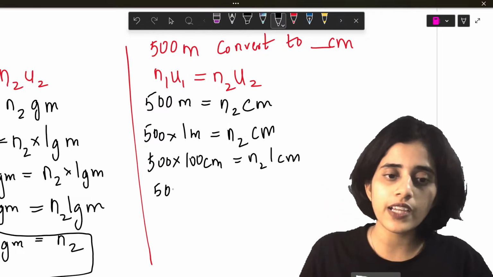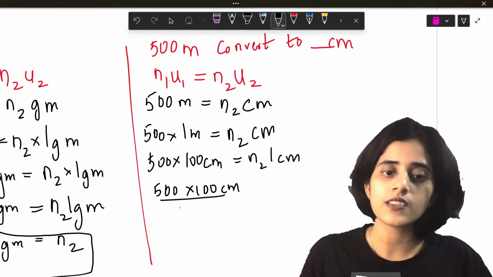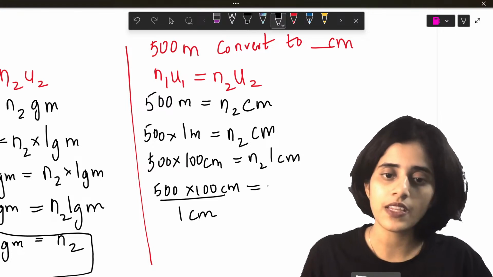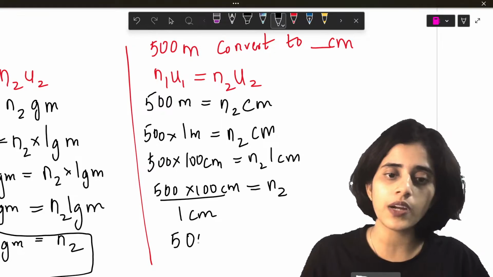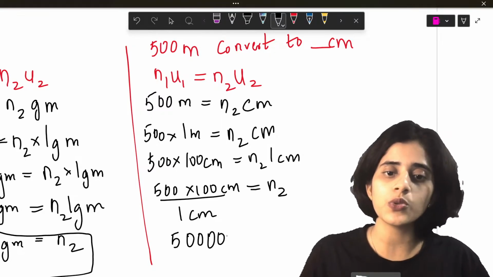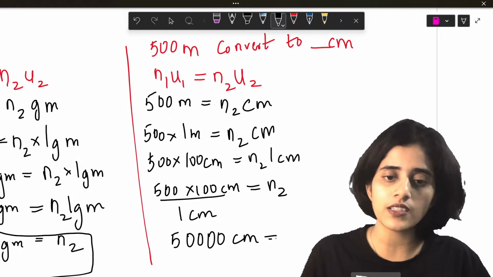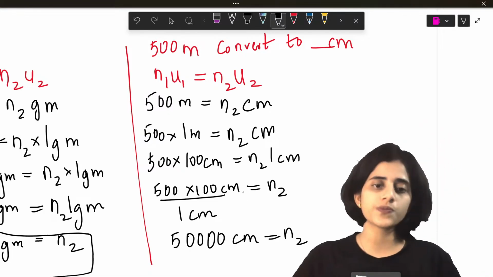Now, 500 into 100 centimeter divided by 1 centimeter is equal to N2. So this becomes 50,000 centimeters is equal to N2.